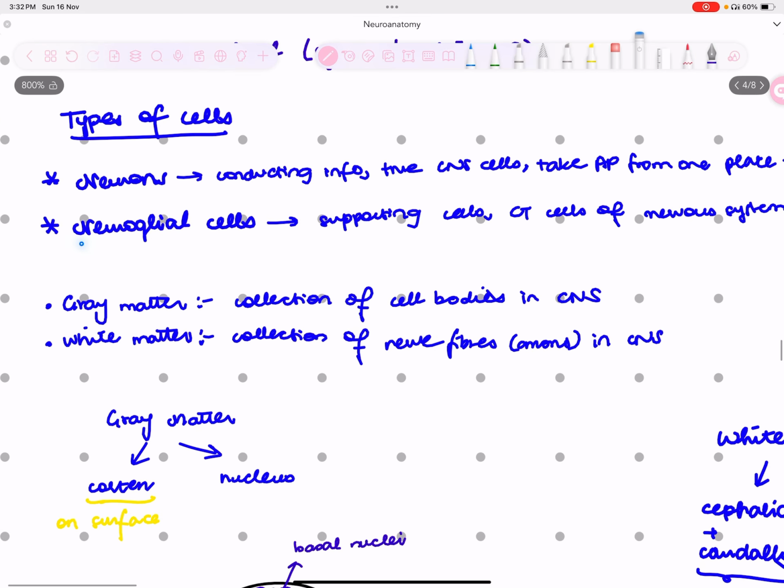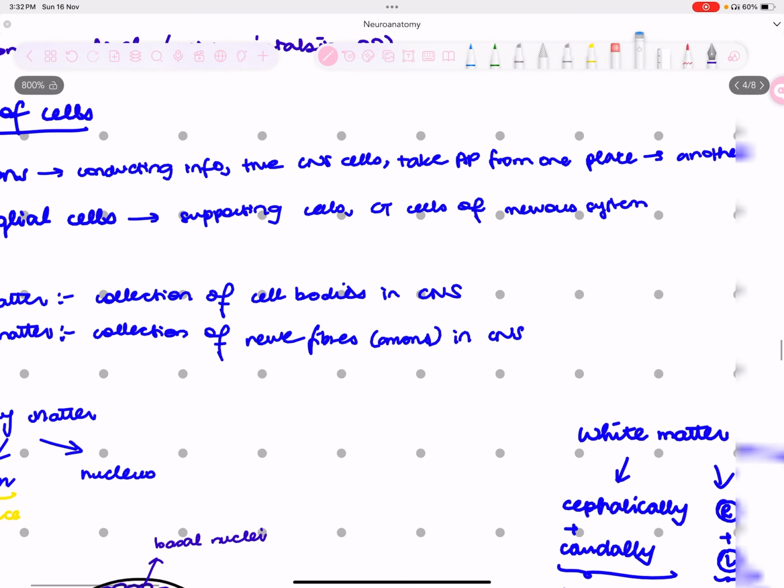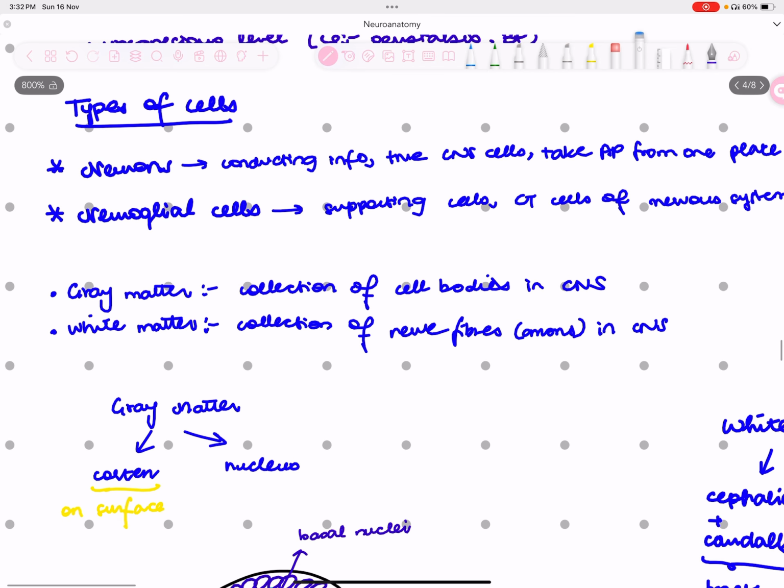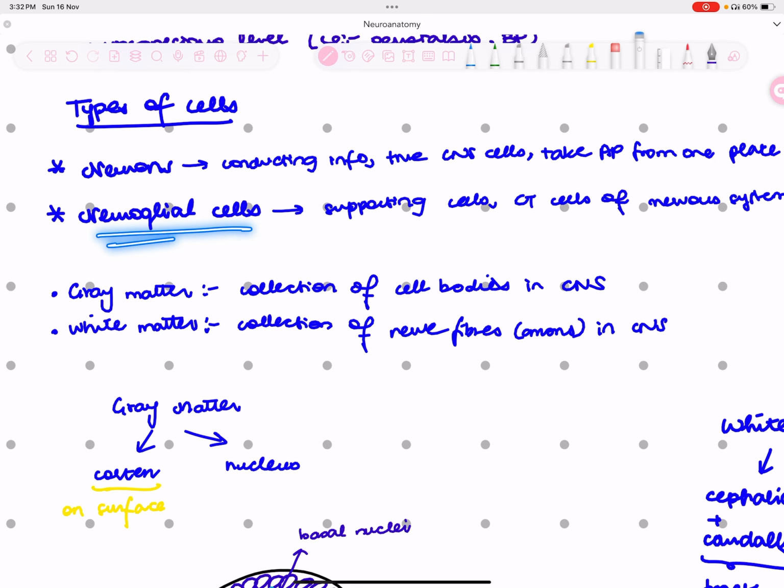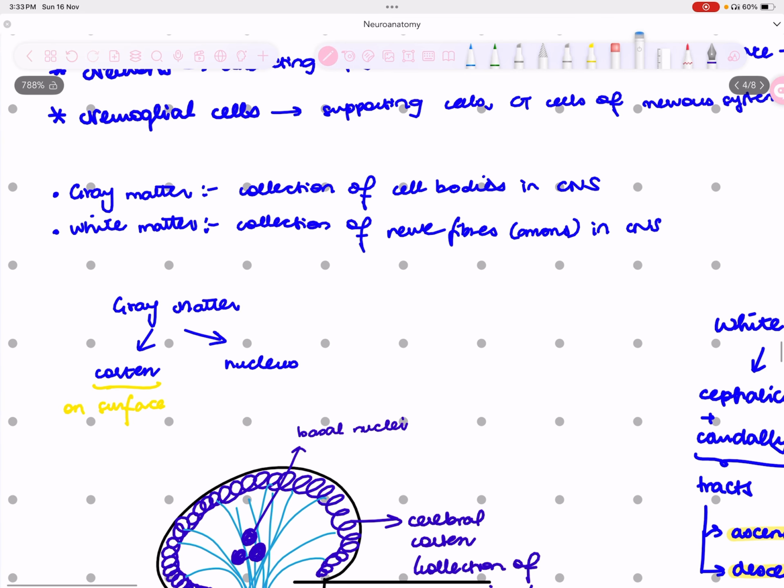Whereas neuroglial cells are the supporting cells, or you can also call them the connective tissue cells of the nervous system. These have a lot of supporting roles, and there are so many neuroglial cells. We'll talk about them in detail in some other video. But for now, you should know these are the supporting cells. They can provide insulation in the form of oligodendrocytes in the central nervous system and Schwann cells in the peripheral nervous system, and you have astrocytes, and so many more, like ependymal cells, right?